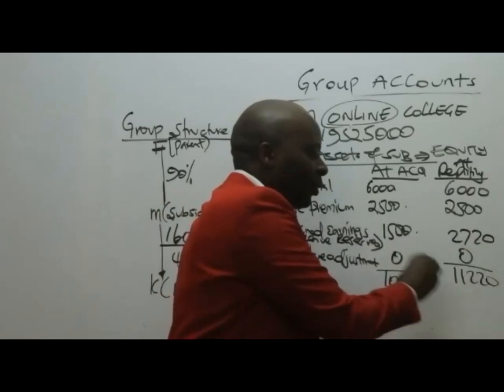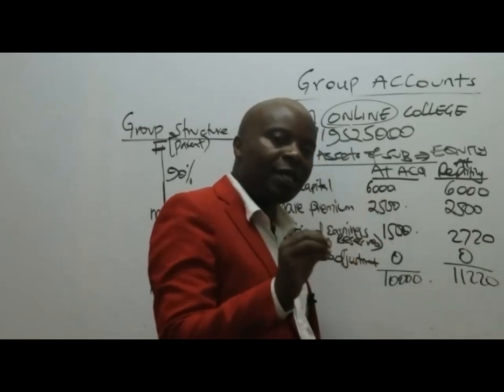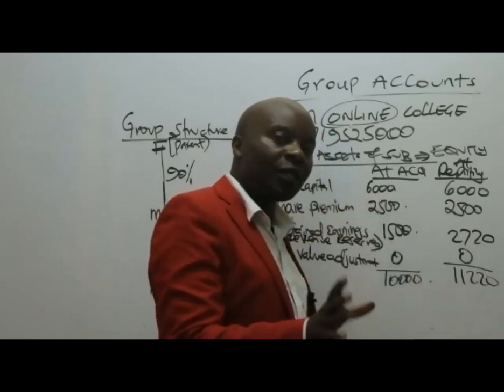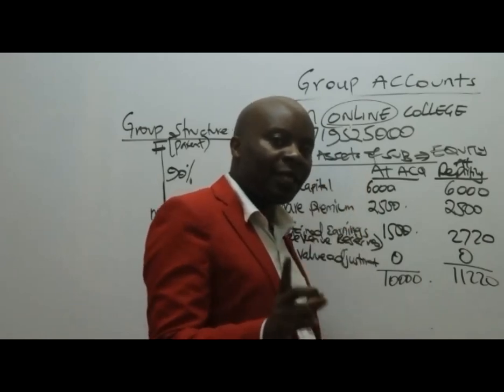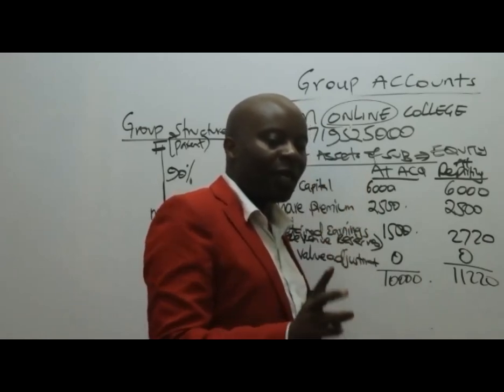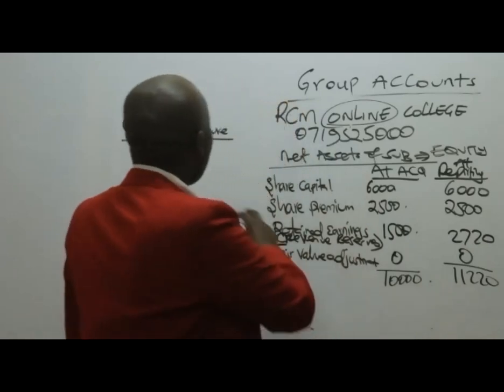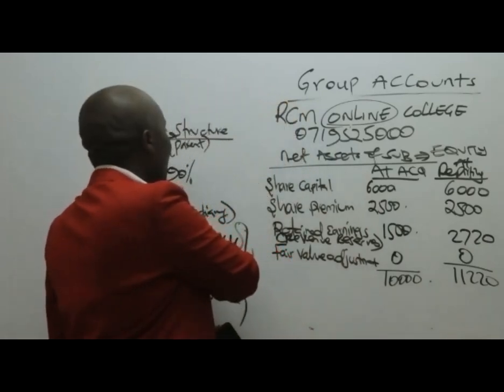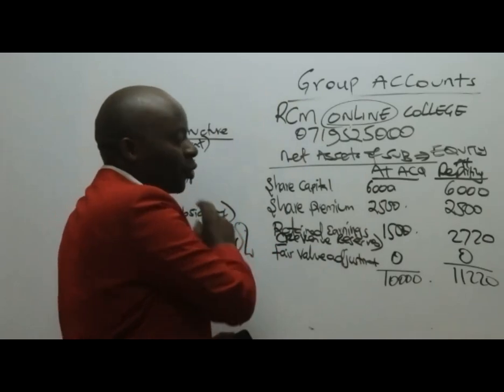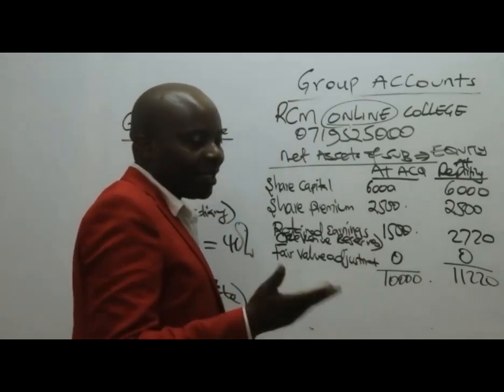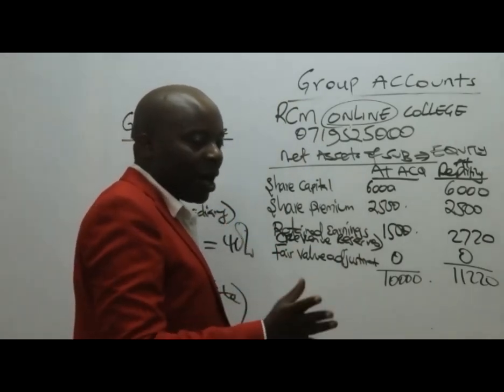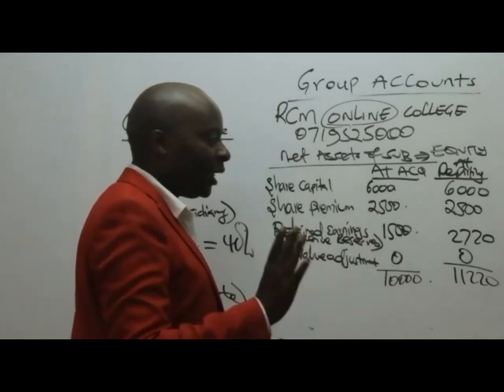Post-acquisition profit is the difference between the two. And this post-acquisition profit is what will be shared out between the parent and the subsidiary, in accordance with their percentages. Now the parent here owns 90%, so the non-controlling interest will own 10%. That will be shared out, but that is another step, a different step.